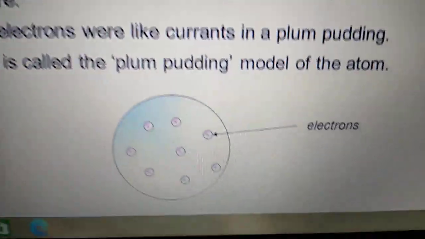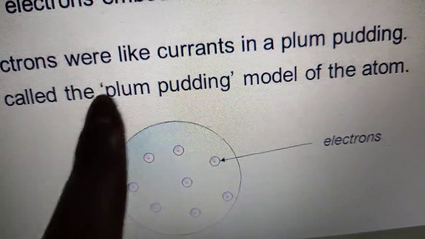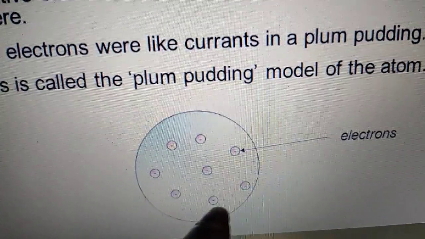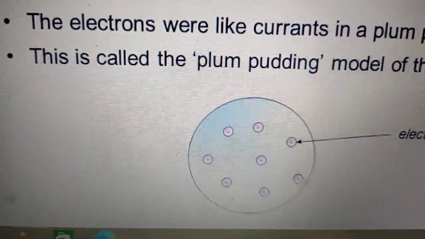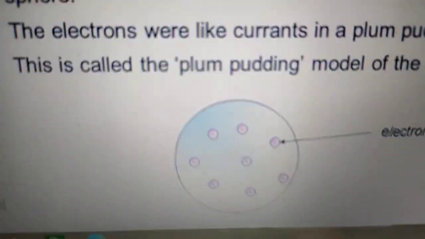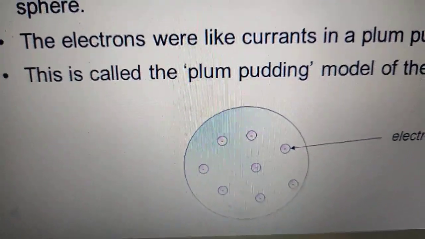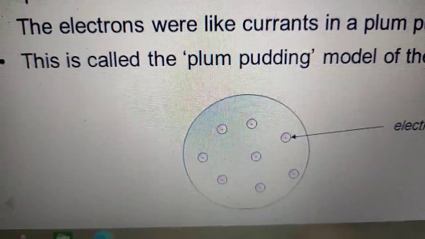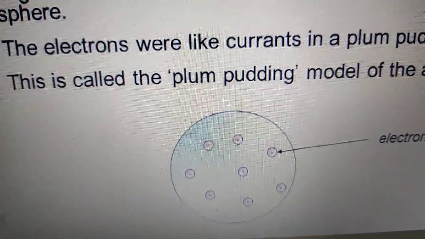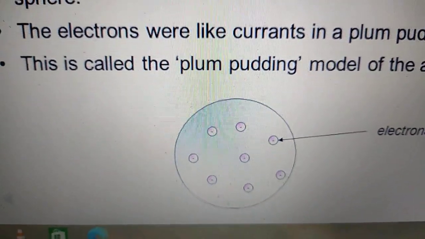Means in this figure you can see this sphere, all the sphere consists of positive charge, and the small spheres you can see here represent electrons. Electrons are embedded into it like raisins in a plum pudding. So in an atom, total positive charge is equal to total negative charge. Means suppose if there are 5 positive charges, then there are 5 negative charges due to electrons, which results in neutral. The net charge is neutral. So that is why the atom is neutral.